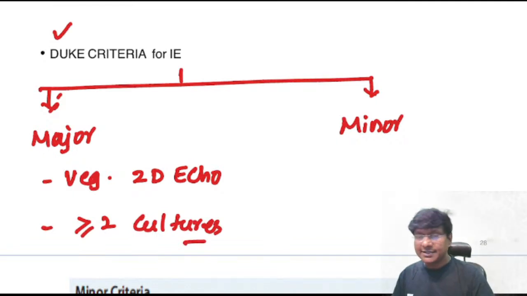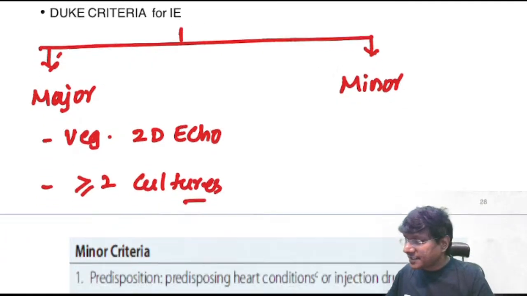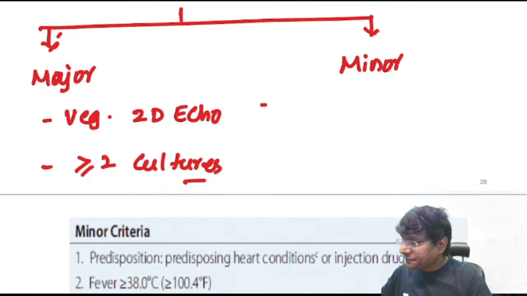Right, now you take the minor criteria. There are totally 5 minor criteria. First and foremost,